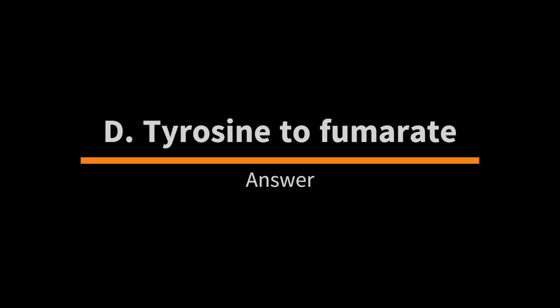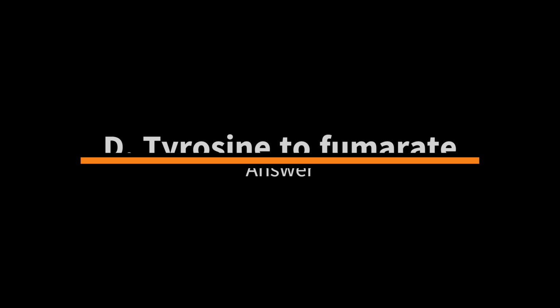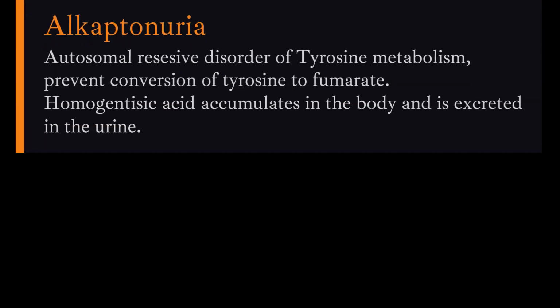Congratulations if your answer is D, which is tyrosine to fumarate. This question is designed with the focus to assess your ability to apply foundational science concepts. Alkaptonuria is an autosomal recessive disorder of tyrosine metabolism. Deficiency of homogentisic acid dioxygenase blocks homogentisic acid metabolism, preventing the conversion of tyrosine to fumarate.